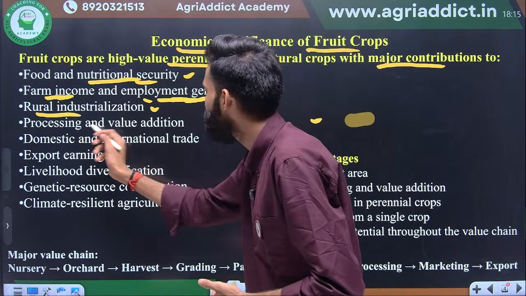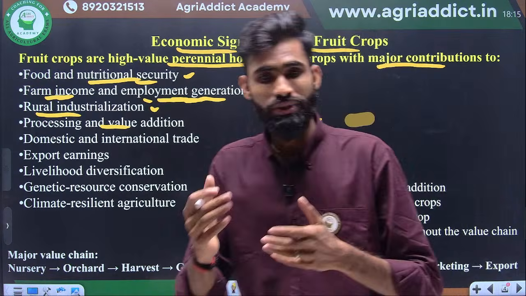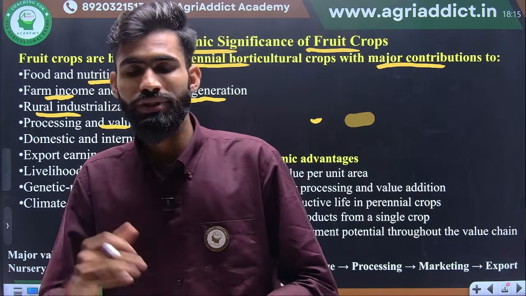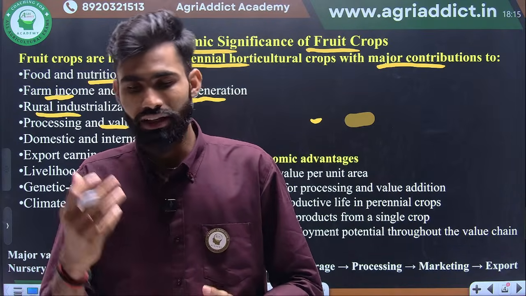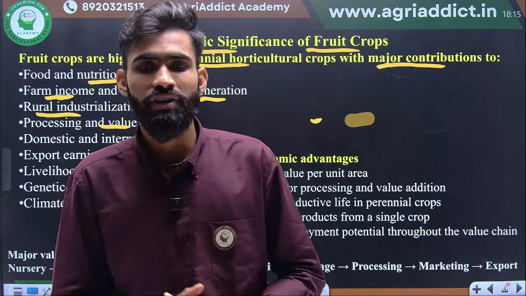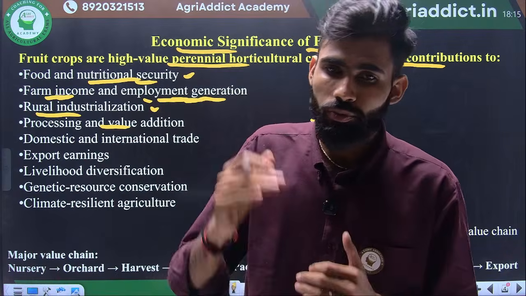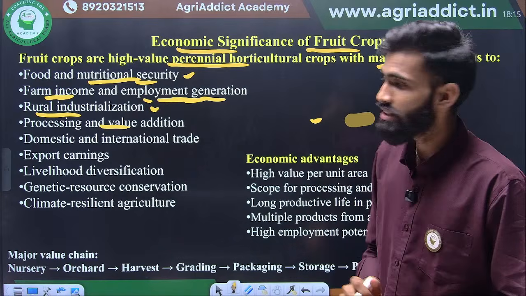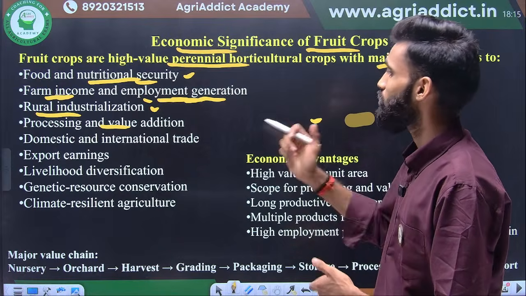Next, processing and value addition. Fruits and vegetables are especially required in the processing industry. You daily consume jam, jelly, ketchup, RTS, nectar. There are several processed products mostly made from fruit crops. So processing and value addition is another important thing in fruit crops.